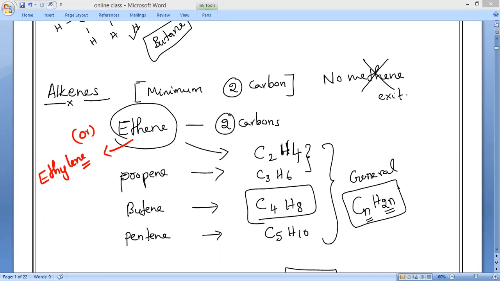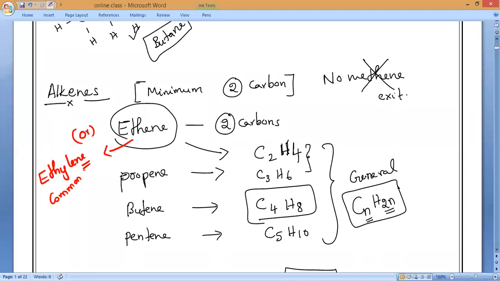That is the reason. The specialty of the chapter is we must know all the names of the compounds. The same compound will have more than one name. So we should know the common name of ethene is what? Yes, please. Ethylene. Ethylene is the common name. So please write it down: the common name of the simplest alkene, ethene, is ethylene. Okay.